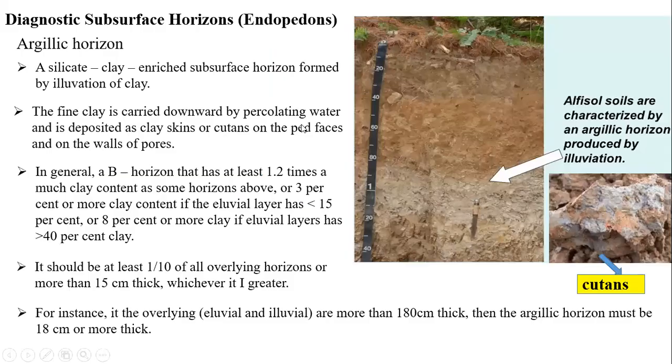The very first one, students: argillic horizon. Naturally, this is found due to illuviation deposition only. It's a silicate clay enriched subsurface horizon formed by the illuviation of clay. Remember, this terminology is very important. This horizon is completely formed by illuviated clay. Here, I'm showing this whitish layer; this is called the eluviation. Mostly these are the argillic horizons. You can see them in Alfisols.